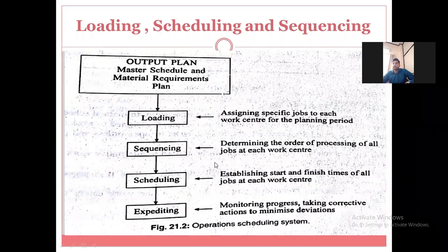Then what is meant by scheduling? The next stage is scheduling. In this stage, the start and finish times for all the jobs at each workstation will be established.